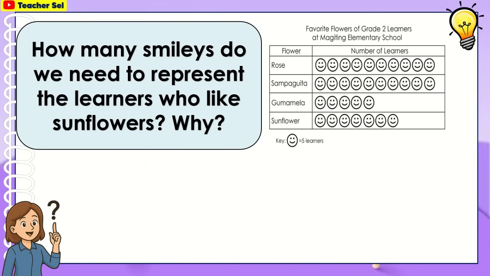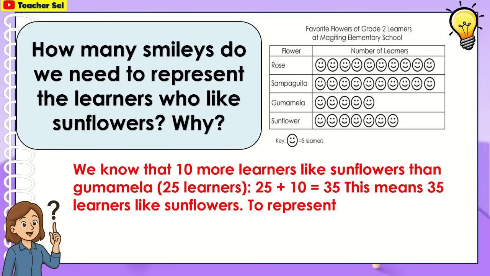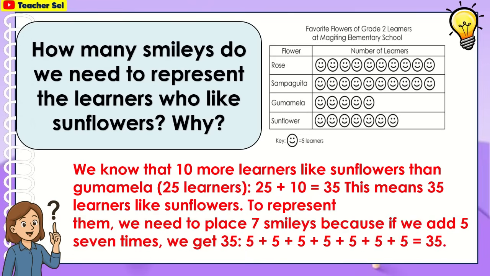How many smileys do we need to represent the learners who like sunflowers? Why? We know that 10 more learners like sunflowers than gumamela. This means 35 learners like sunflowers. To represent them, we need to place 7 smileys because if we add 5 seven times, we get 35. 5 plus 5 plus 5 plus 5 plus 5 plus 5 plus 5 equals 35.